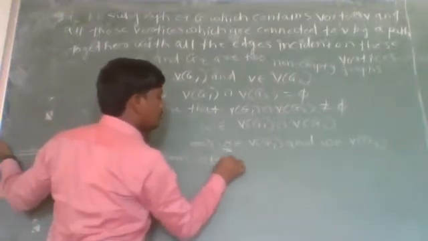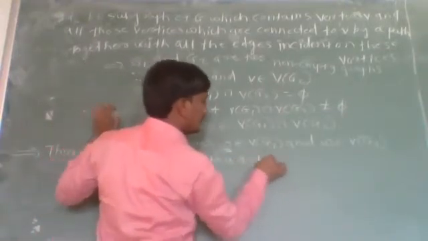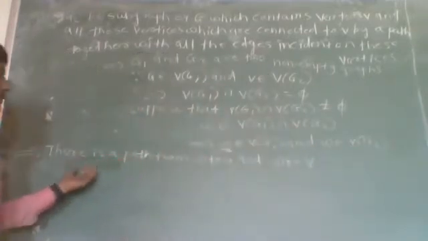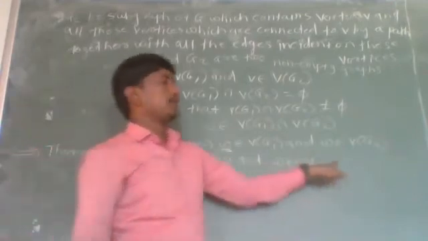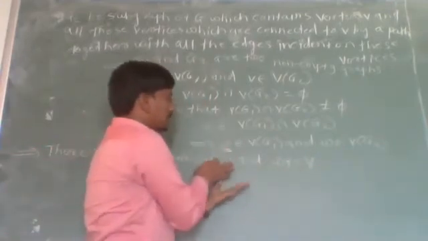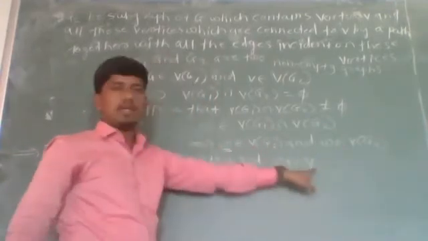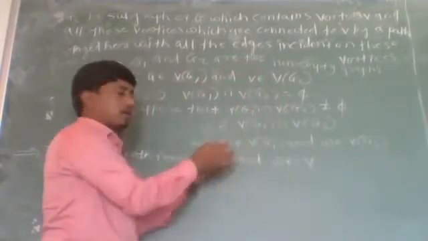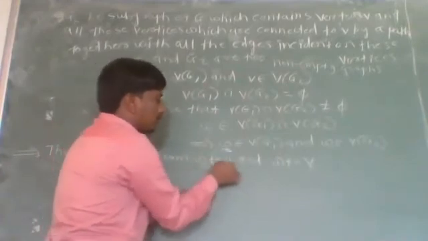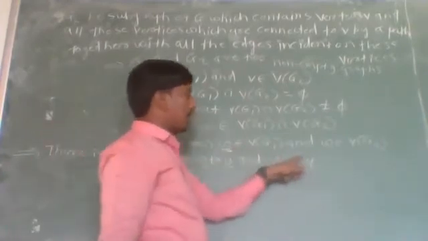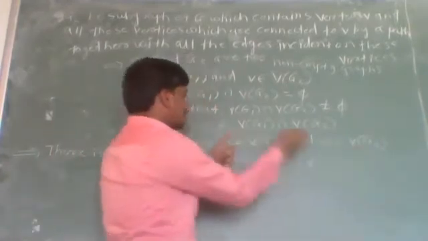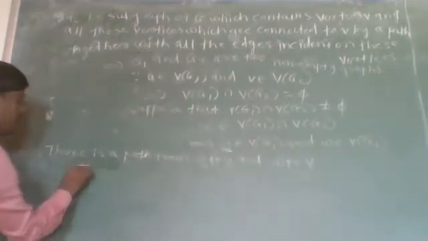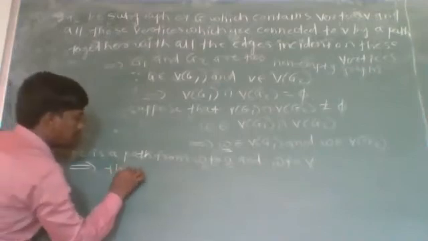So there is a path from W to U and W to V. Combining these two, we get there is a path from U to V. Since W and U are two connected vertices and W and V are two connected vertices, as there is a path from W to U and W to V, there is a path from U to V.